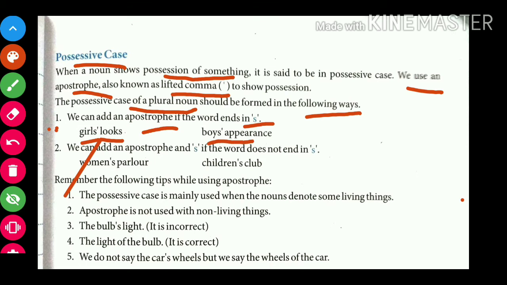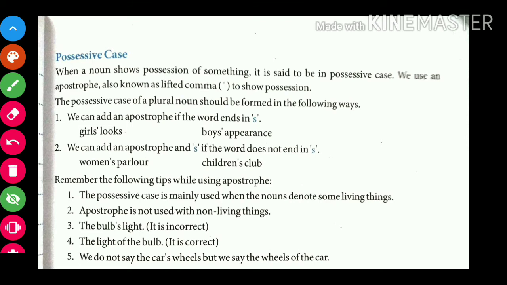Now next, we can add an apostrophe and an s if the word does not end in s. In the above example, we just saw that we add only an apostrophe if the word is plural. But if the word does not end with s, then we have to add s using an apostrophe.